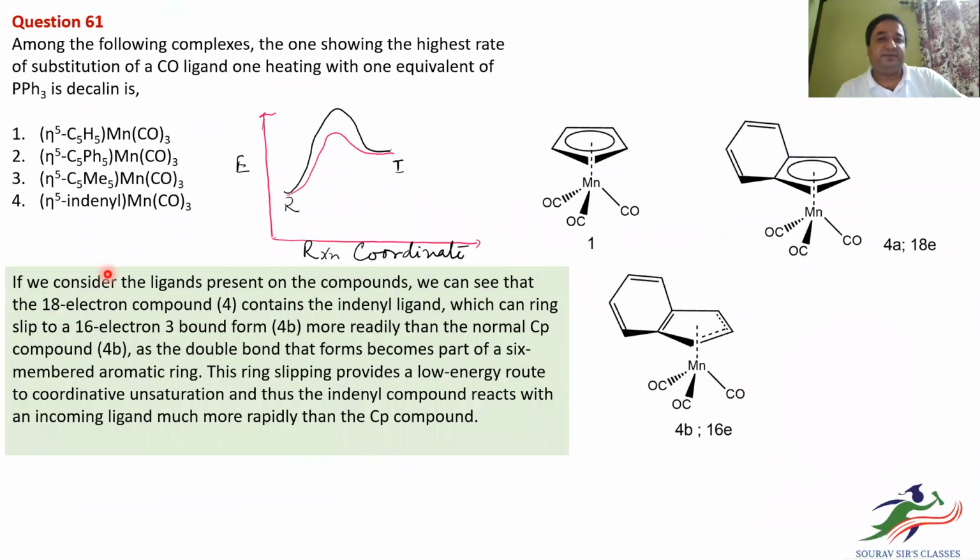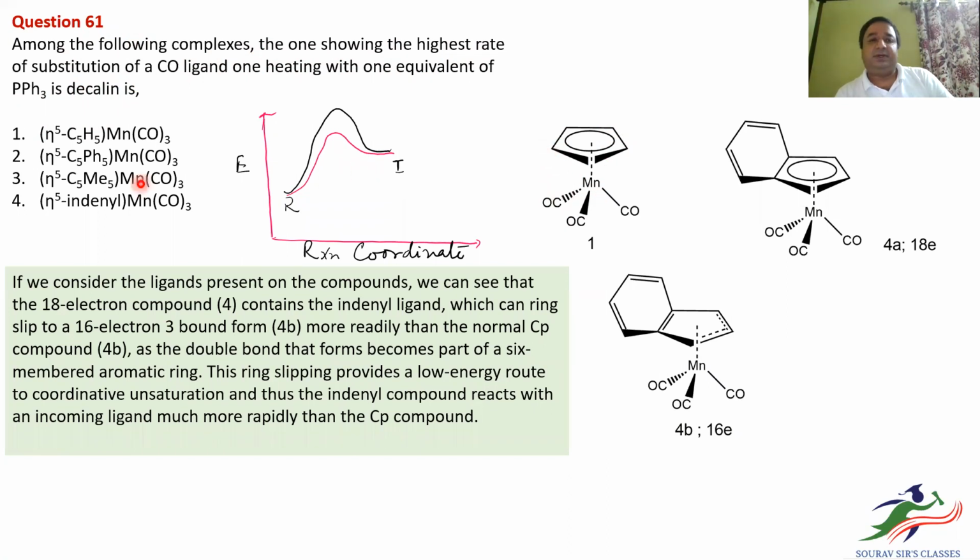This is the first question. Among the following complexes, the one showing the highest rate of substitution of CO ligand on heating with one equivalent of PPh3 in decalin. Here, this is the eta 5, which indicates that it is coordinated to 5 atoms of a ligand. So we have eta 5 C5H5 Mn(CO)3. Okay, so this is the ligand.